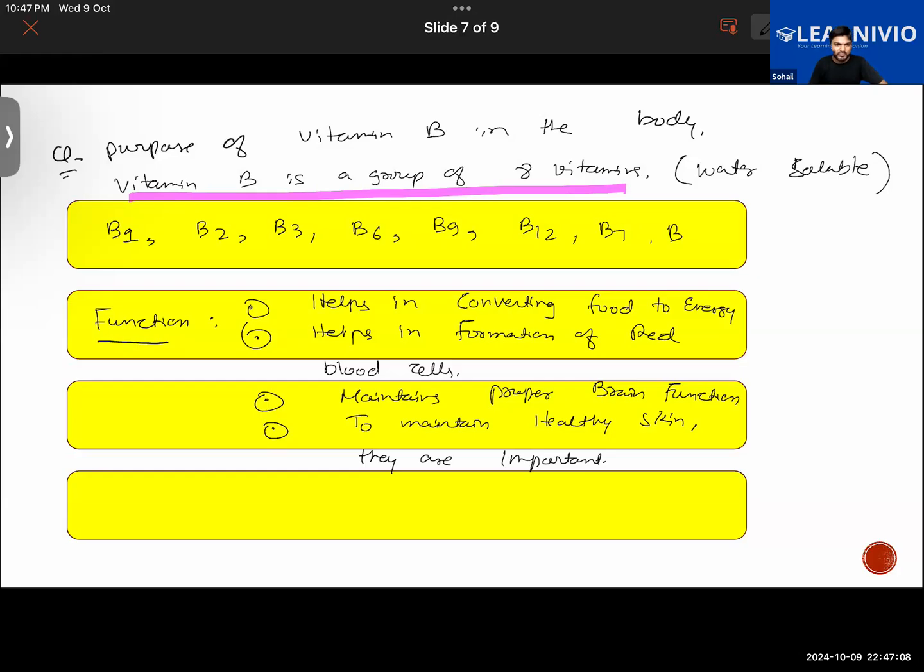Also, there are different kinds of fruit that are rich in vitamin B, like oranges, apples, bananas, avocados. They are a rich source of vitamin B. So, foods that contain vitamin B are as follows: apple, avocados, oranges, banana, etc. Okay, sir.